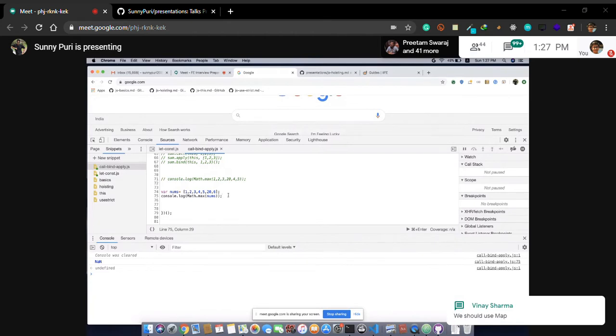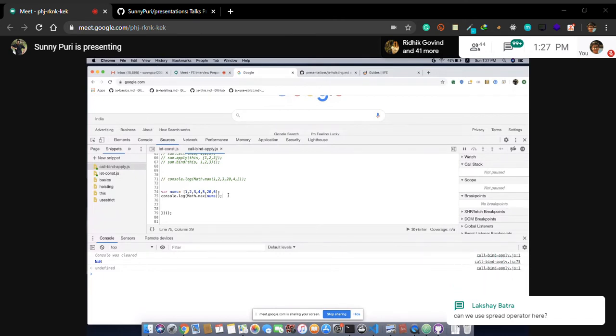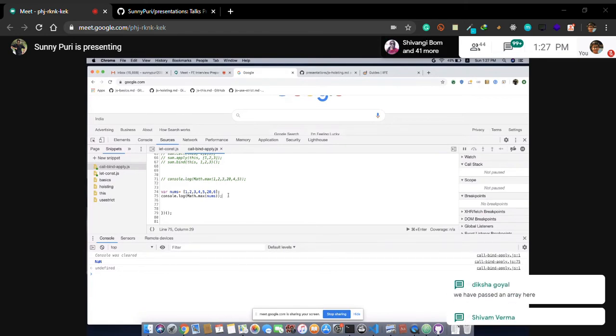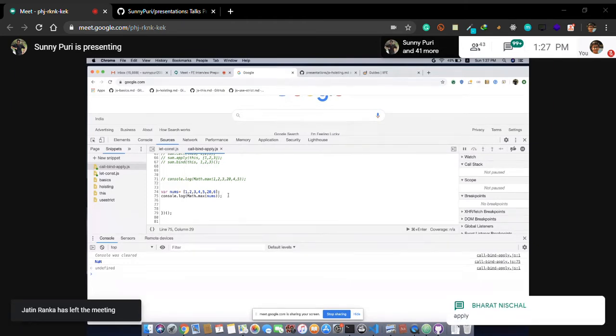I don't want to use map. Can we use the spread operator here? Before ES6, how were people doing it? This is my question. We have passed an array here. Yes, Diksha, that's why it is giving an error. It is not accepting an array. Yes, Shivam, Bharat, apply. Very nice.